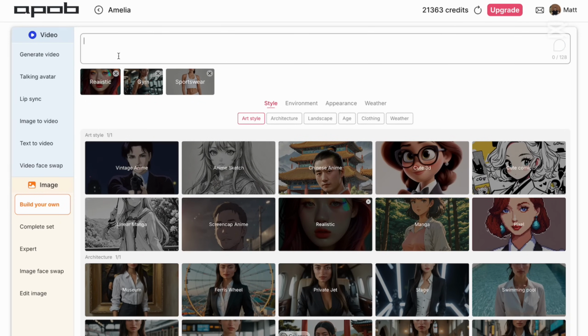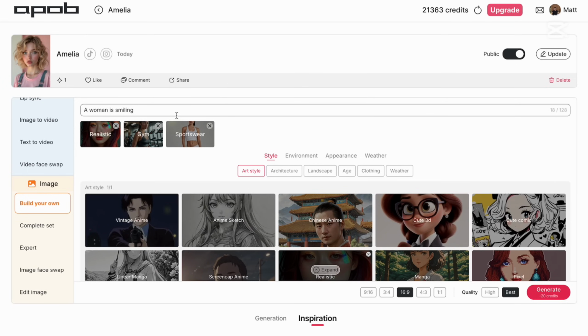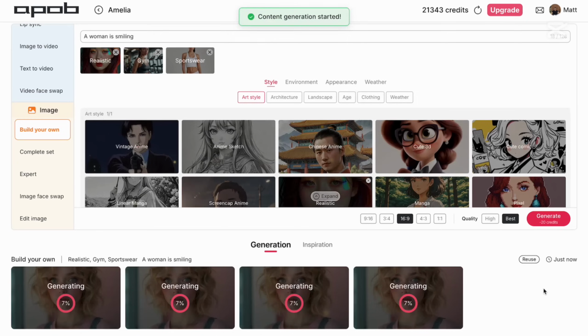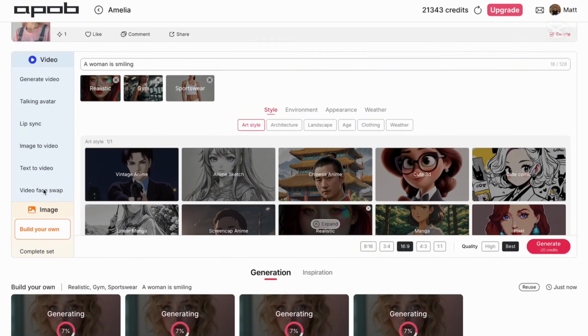And here you can write your prompt. So for example, let's just use something very simple. So a woman is smiling, and that's it. Make it as easy as possible. And now we simply hit generate. So now you can see that it will generate 4 images for us. And then you can go from there. You can generate videos, and here are all the settings that we can use.